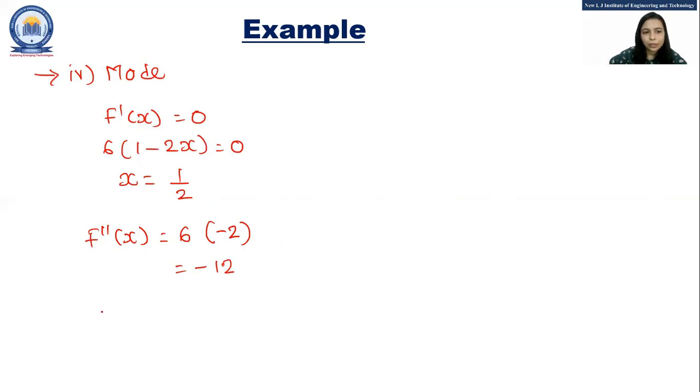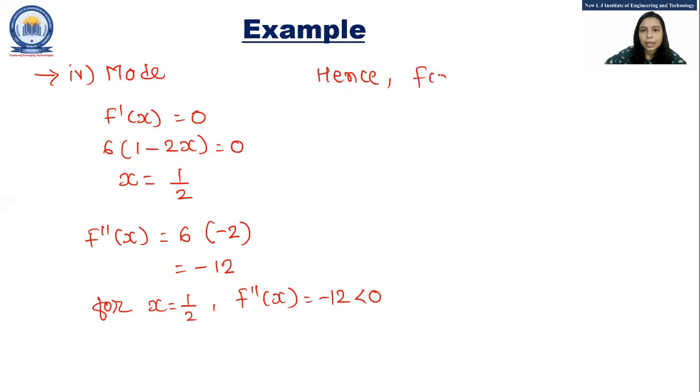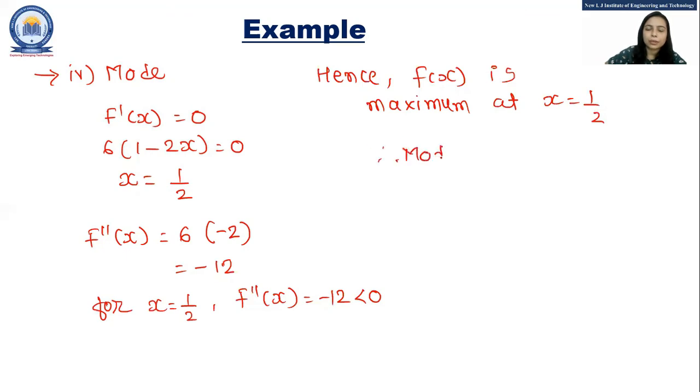So for x equal to 1 by 2, f double dash x is minus 12, that is less than 0. Hence, f of x is maximum at x equal to 1 by 2. So the value of mode is equal to 1 by 2.